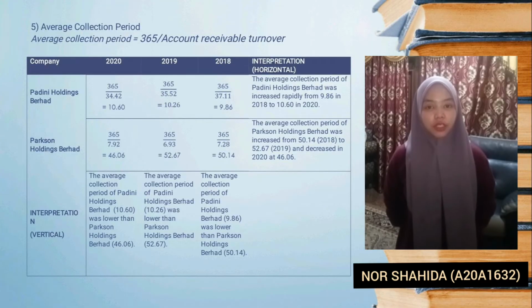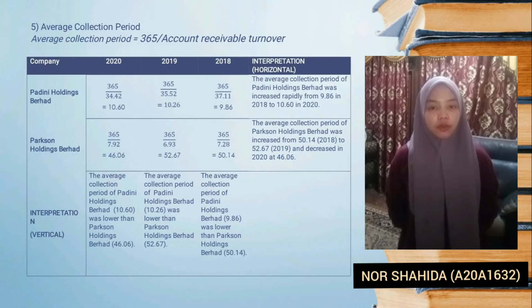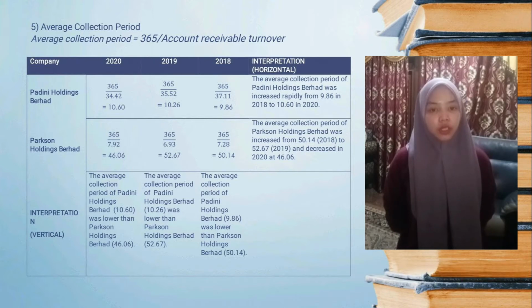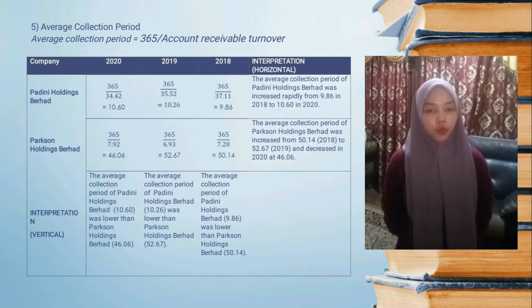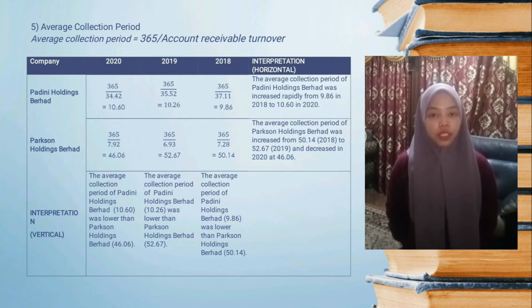Next is average collection period. The formula for average collection period is 365 over account receivable turnover. For Padini Holdings Berhad, the average collection period in 2018 is 9.86 and increased to 10.60 in 2020. While for Parkson Holdings Berhad, the average collection period in 2018 is 50.14 and decreased to 46.06 in 2020.